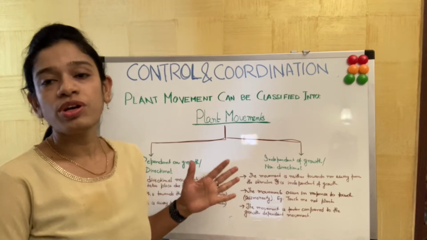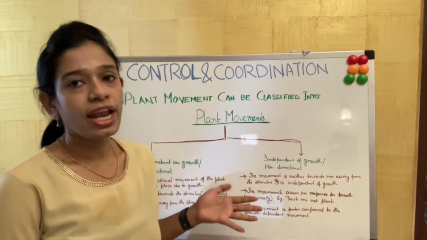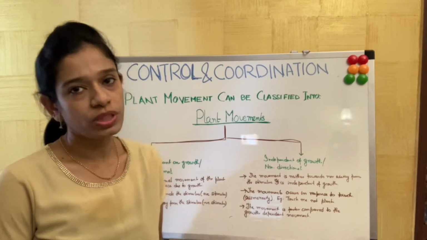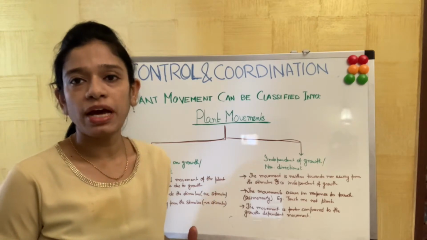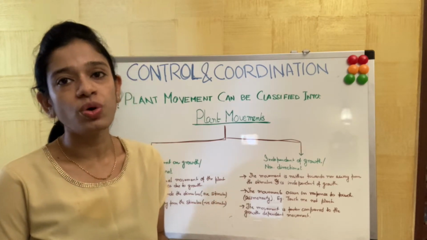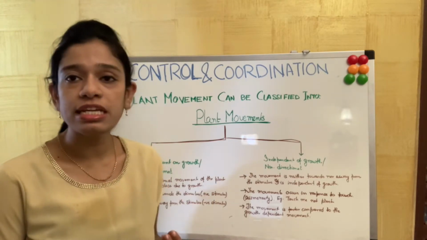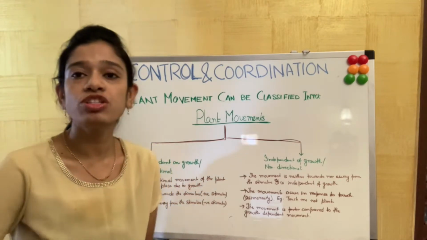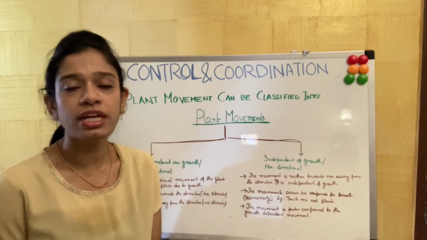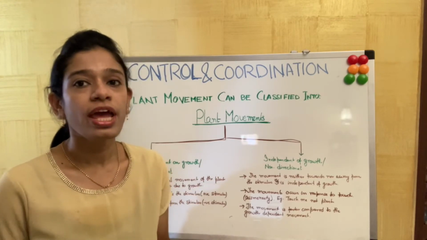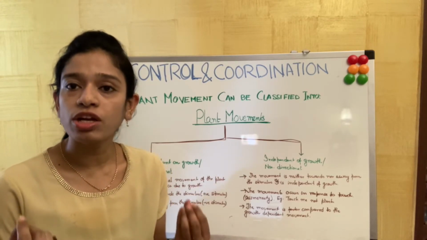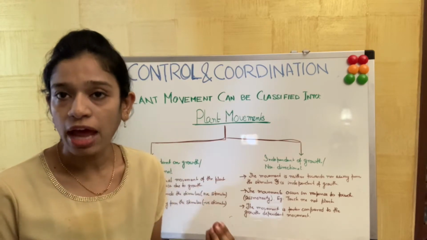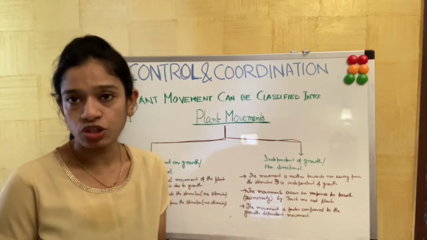I have just told you about control and coordination, and that we'll first start with the plants. Plants do not show any instantaneous movement as we see in human beings or in animals. They do not move from one place to another. They cannot talk, or show any hand or feet movement.